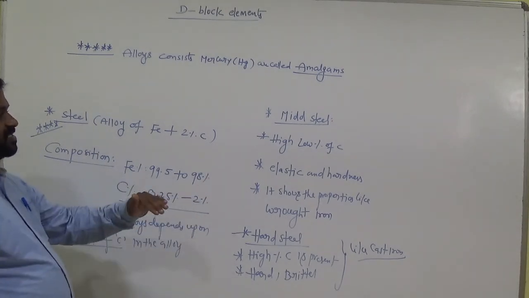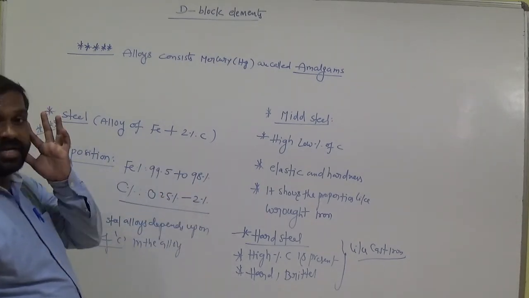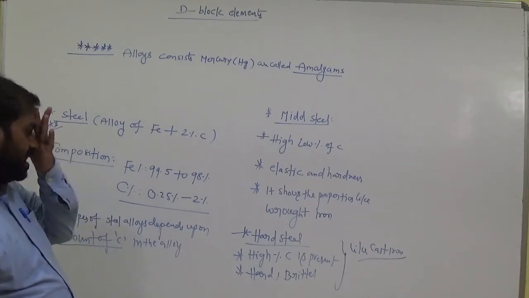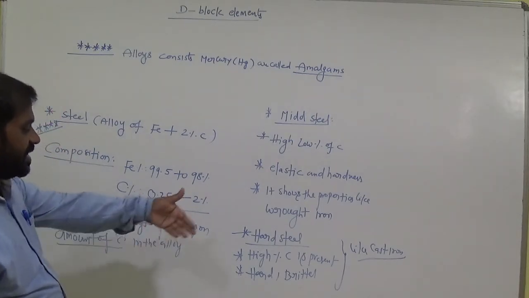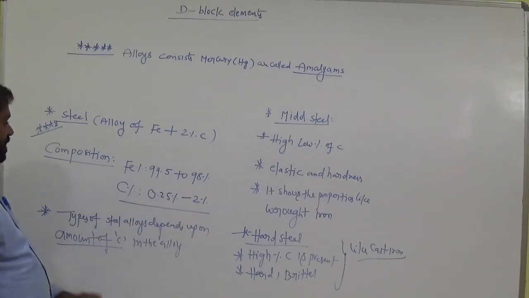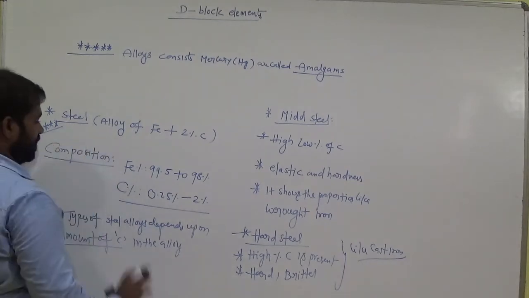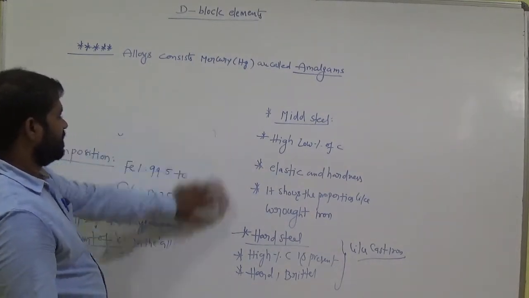Okay, so a low percentage of carbon is there, that we call mild steel, and in hard steel a high percentage of carbon is present. Okay, so this one is important here, the composition, direct bits.